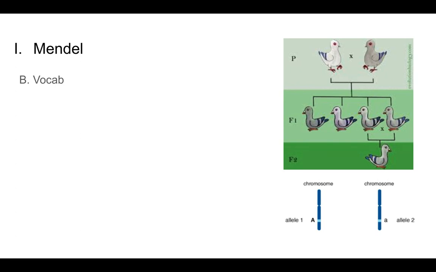So the first couple of vocab words that you need to understand come from this diagram right here. So these letters off to the side, P, F1, and F2, these are all indicators of generations. So the P generation, that's pretty easy. That's the parent generation. And the F1 generation is pretty easy to understand as well. So these are the offspring from the two parents that have mated together. So these two pigeons, these mom and dad pigeons, produce these possible offspring, and that is called the F1 generation.